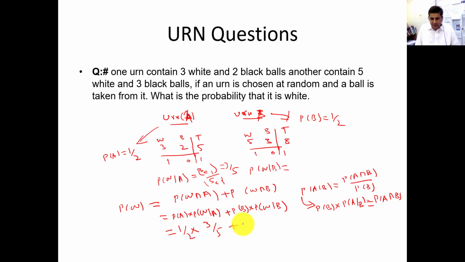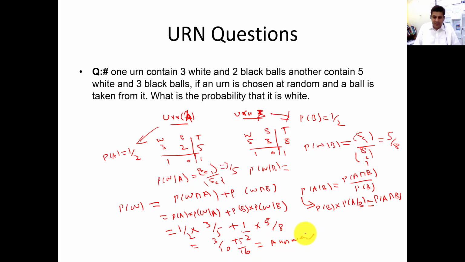So 1 by 2 into probability of white ball given that it came from urn B, so it will be 5C1 divided by 8C1 because they're choosing only one ball. So it will be 5 by 8. So 3 into 10 plus 5 into 16. When you simplify it, that will be the answer of this question.